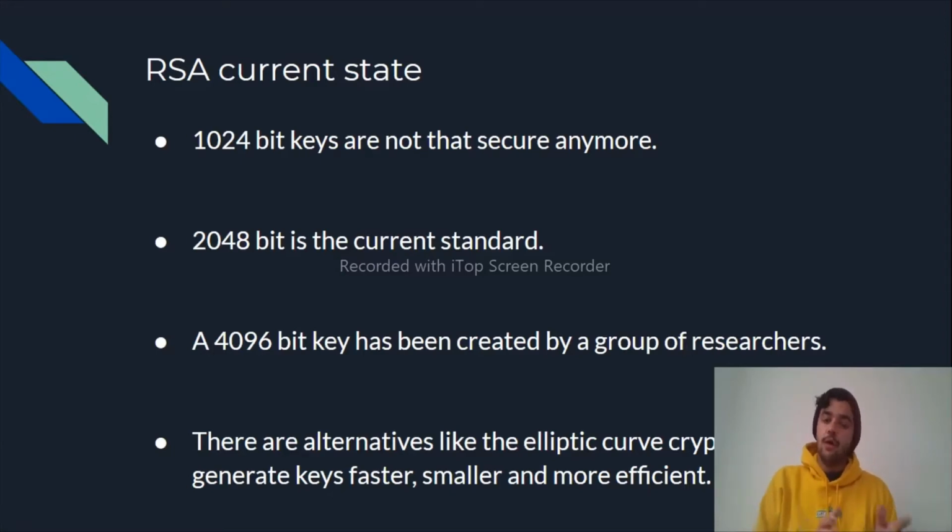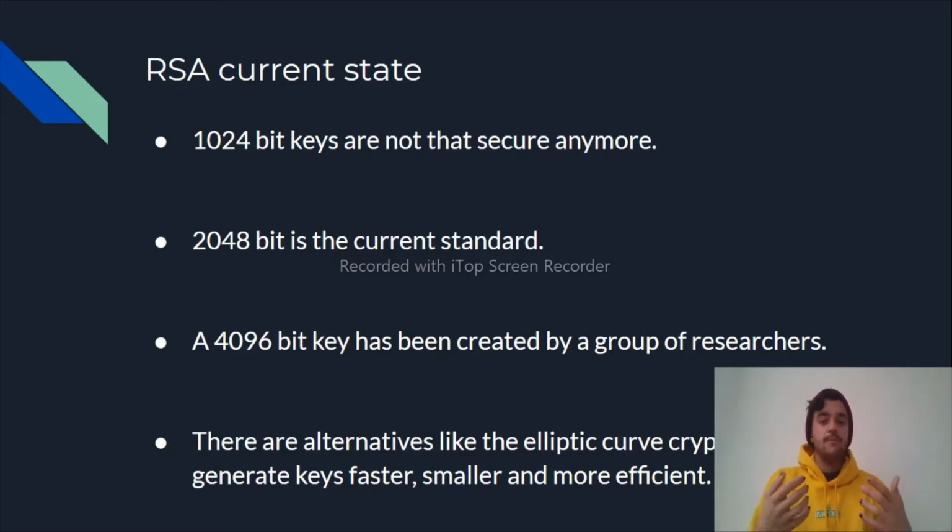The lower bit keys are not used anymore because they can be cracked more easily, and that is why there is research going on to look for bigger keys, like the 4096-bit key, which a group of researchers have achieved.